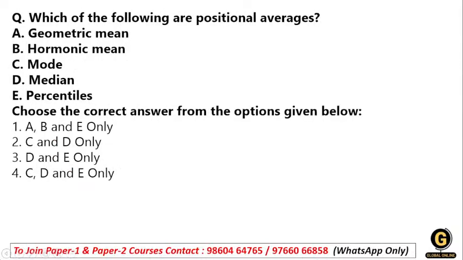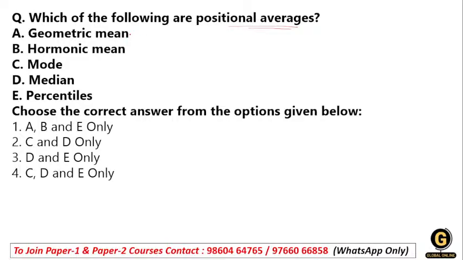Okay, we have the next one, a question I'm taking from our statistics. This is simple: which of the following are the positional average? You know that positional is about position. So geometric mean, harmonic mean, mode, median, percentiles, what will be the right answer?